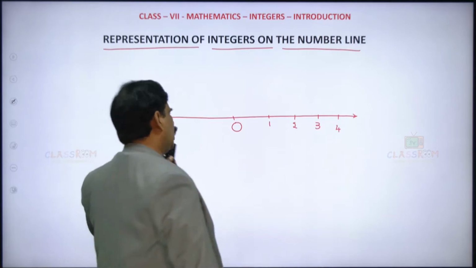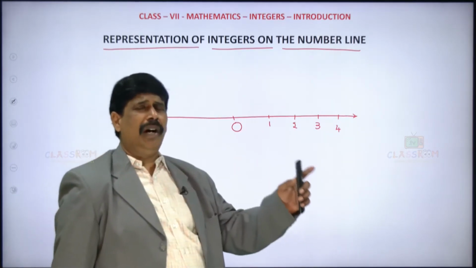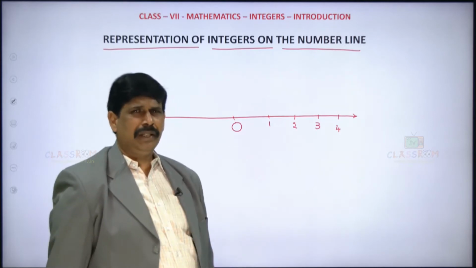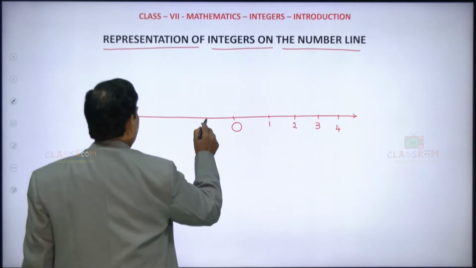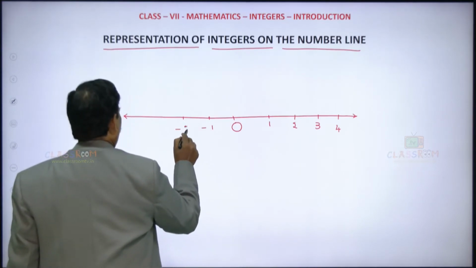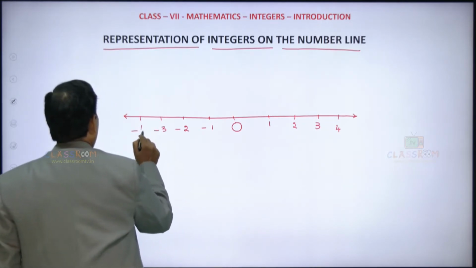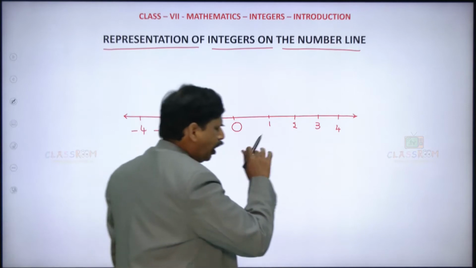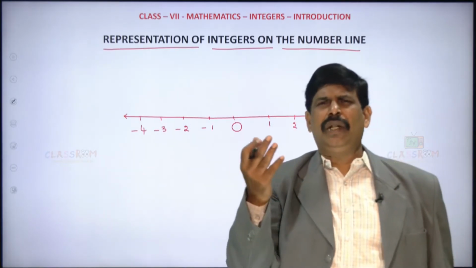Clear? Remember, on the right side we mark the positive numbers, and on the left side of 0, at the same equal distances, you have to mark the negative numbers. It continues. So this is how the integers are represented on the number line.